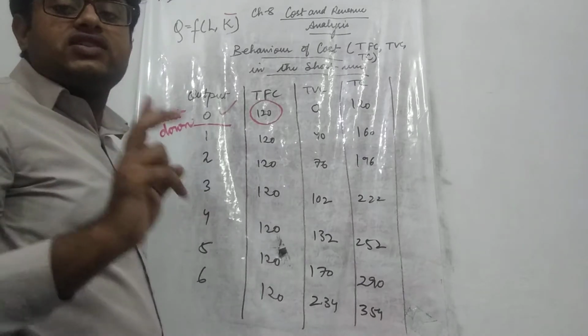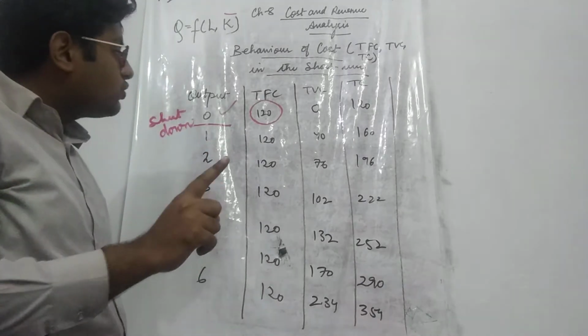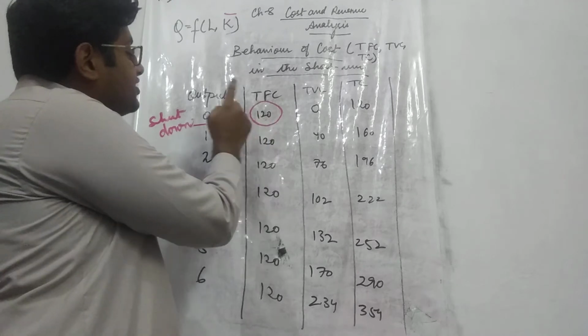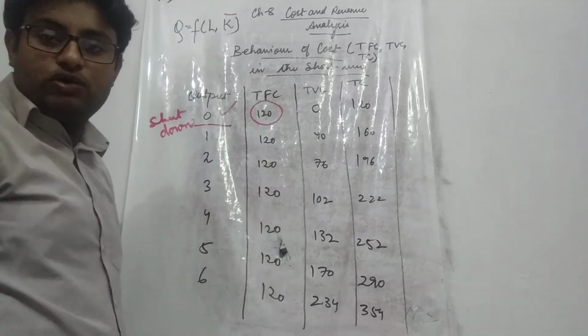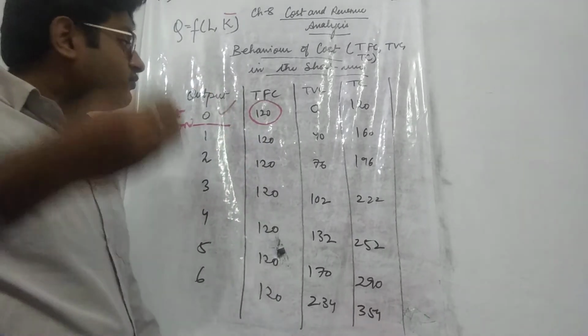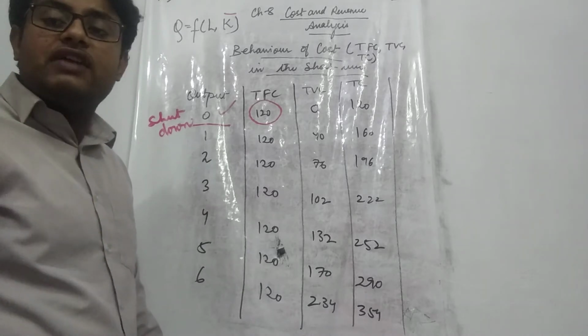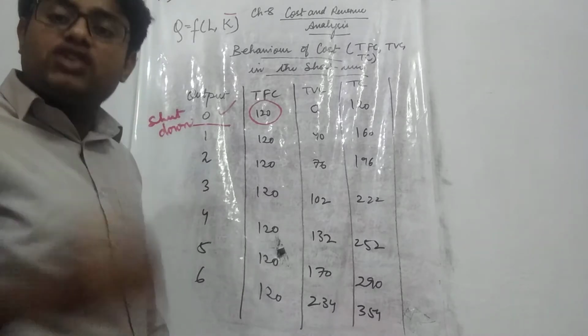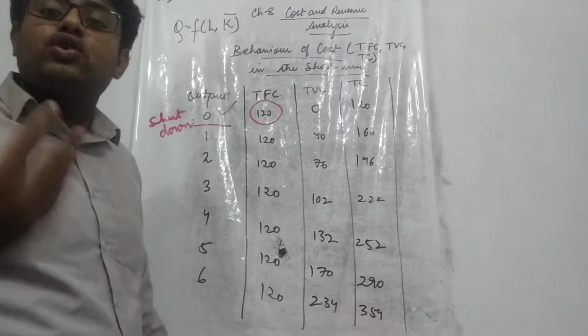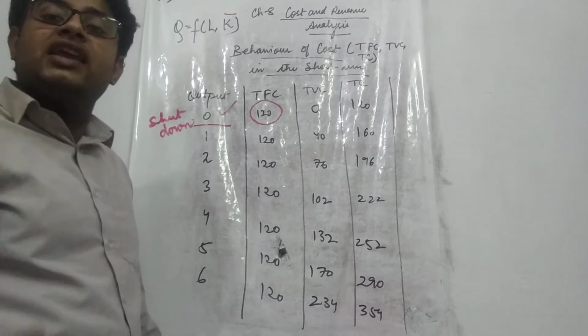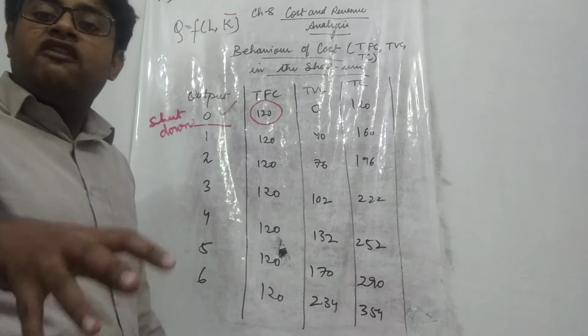So 2 questions have been answered. First question, why total fixed cost is positive at 0 level of output? Your answer is total fixed cost is positive at the 0 level of output because in the short run the producer cannot throw away the fixed factors and he has to incur those fixed costs.